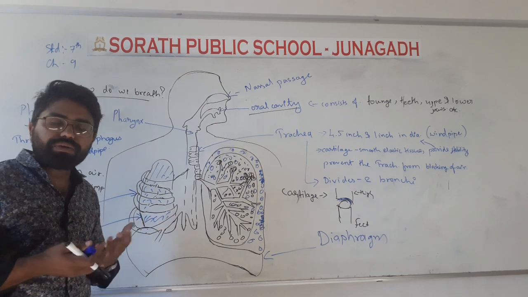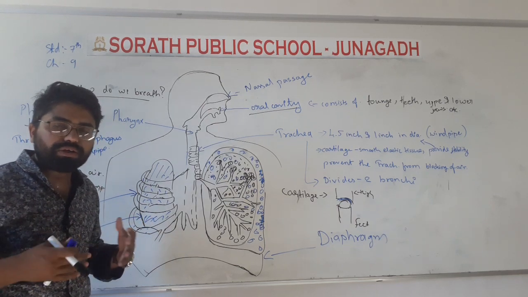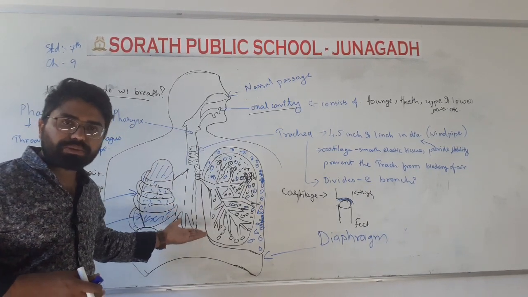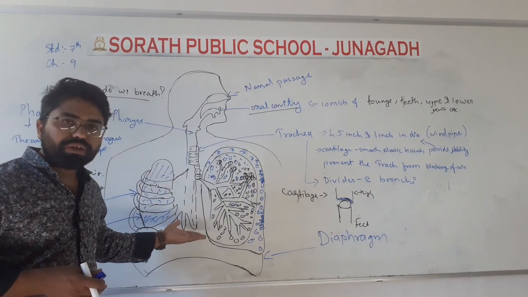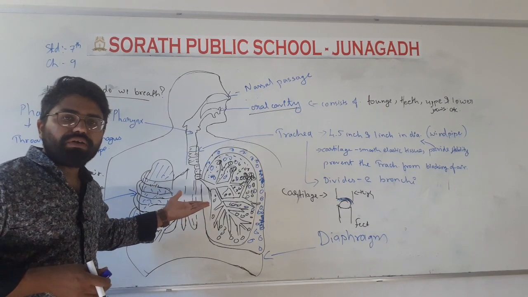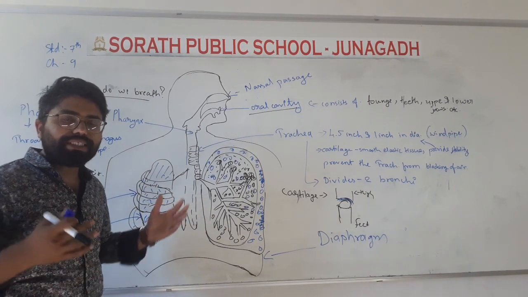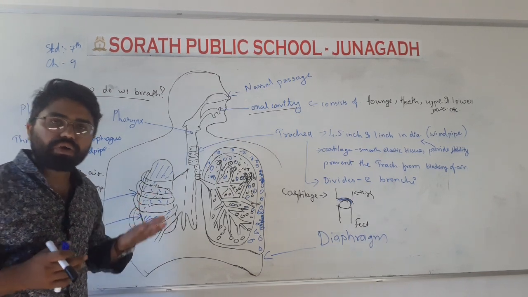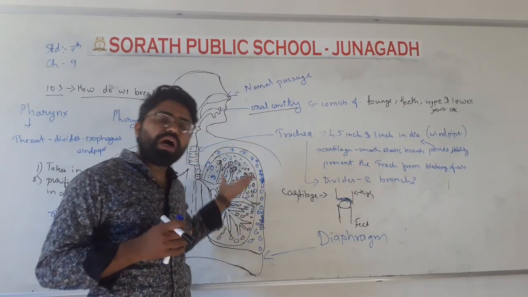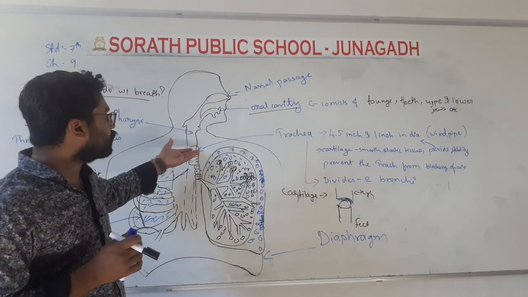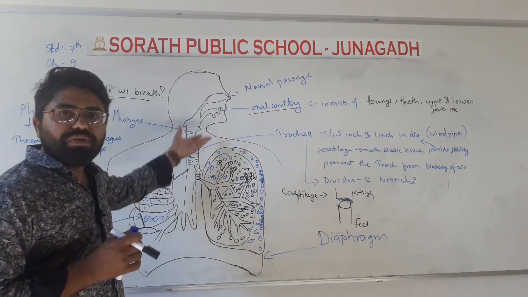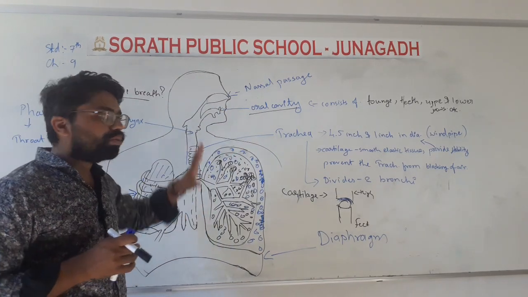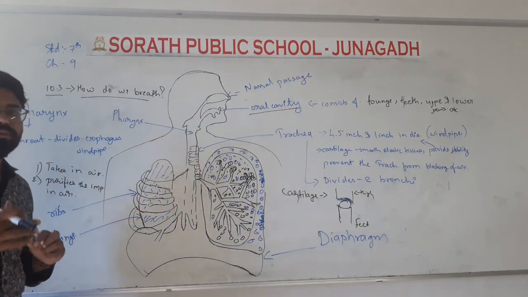And when we are taking out the carbon dioxide-rich air from our body, at that time what happens? The diaphragm moves to its original position. So there is a force of pressure created here, and our chest also normalizes to its original position, and the air which is not useful to our body moves out again by the same way from where the air gets in. So this is the simple process of the respiratory system.